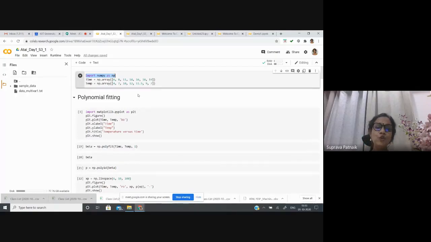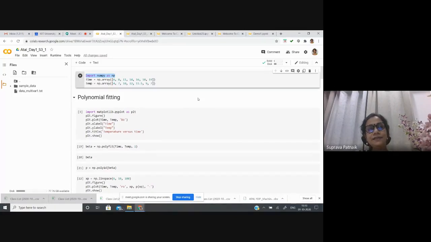In this, I'll consider two arrays. I have named the first 1D array time, and I have given it the values 6, 8, 11, 14, 16, 18, and 19. In Python, there can be three different kinds of such structures: list, array, and dictionary.